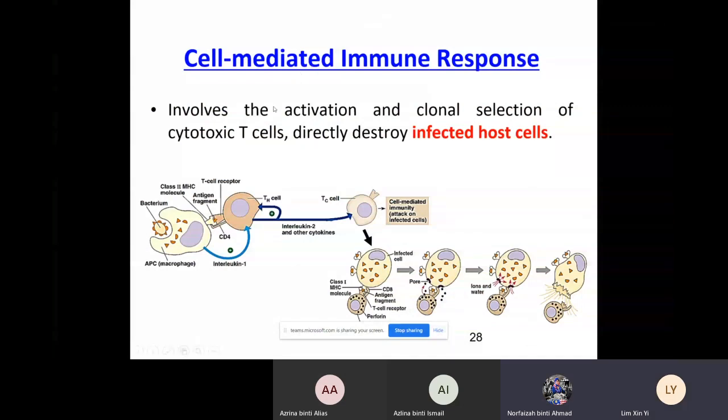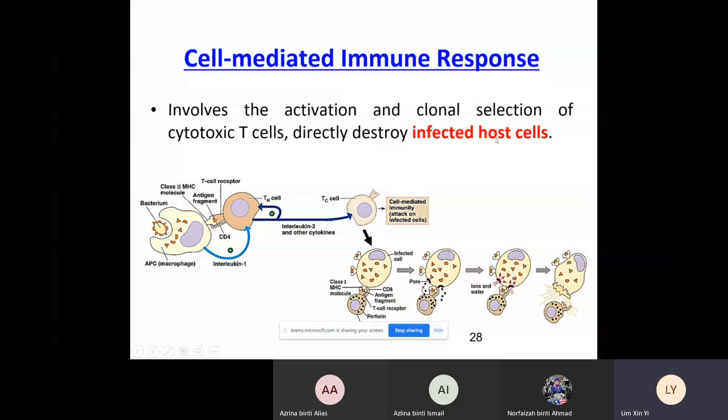Okay, thank you. Now I'm going to explain about another type, which is the cell-mediated immune response. Cell-mediated means using cells to attack cells. The cell we mention here is the cytotoxic T cell. The cytotoxic T cell is also known as a killer cell. This killer cell will attack infected host cells, which are body cells.